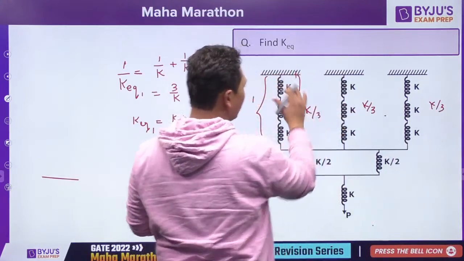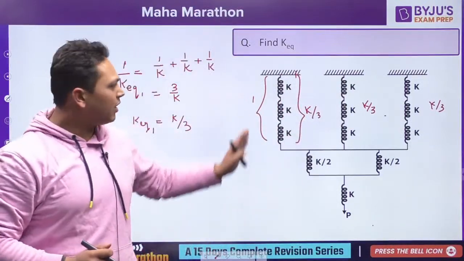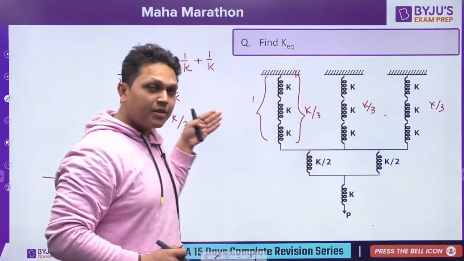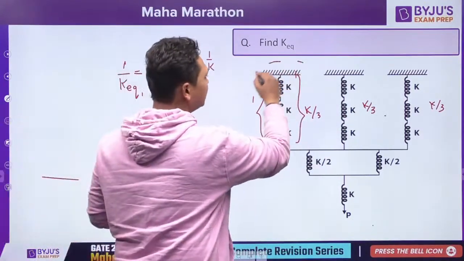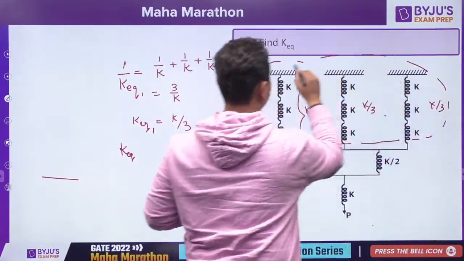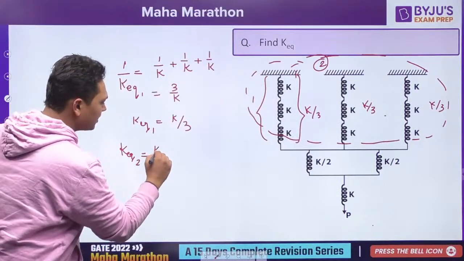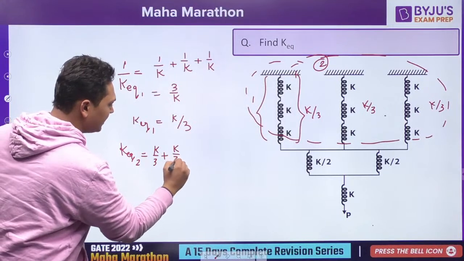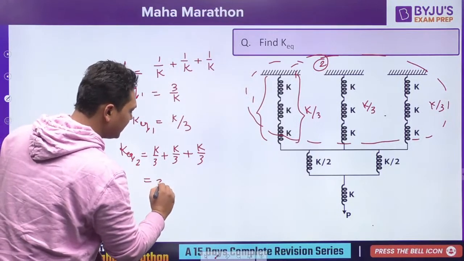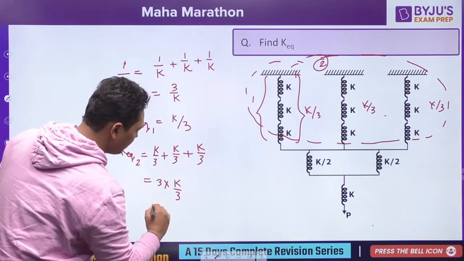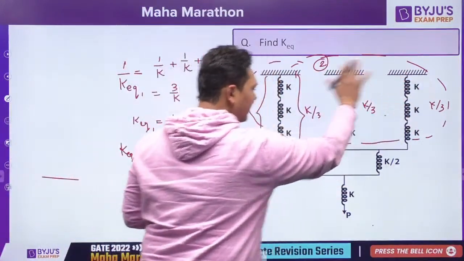Now you can assume that these three are springs having a stiffness of K by 3 each, and all these three springs are in parallel. For the parallel, let us call this whole as 2. Now the K equivalent for 2 is equal to K by 3 plus K by 3 plus K by 3, which is equal to 3 times K by 3, which is K itself again. So the stiffness of this whole system over here is how much?